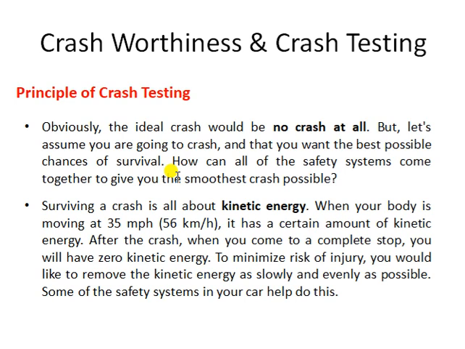Now, most of the crash tests around the world are conducted in a particular speed range. For an average speed of, let's say, 56 kilometers per hour, the crash test will be done. If the vehicle is initially running at this speed, we can calculate the kinetic energy possessed by the vehicle. And if the vehicle crashes onto some other object, its kinetic energy is obviously going to reduce. Fine. So the change in kinetic energy will be absorbed in the vehicle as well as in the passengers.